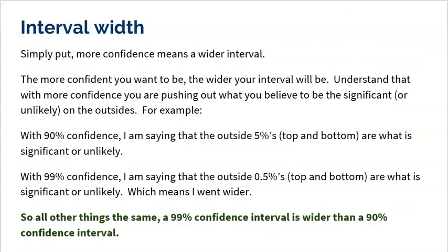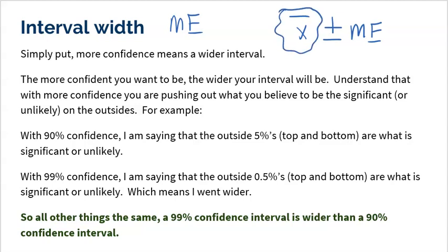All right, next up, we're going to talk about the interval width. Please make sure you understand that the width of an interval is basically the margin of error, because you always start off with your mean and you go up and you go down by your margin of error. A sample mean is a point estimate. It's just one value. So the width of your interval is how much you plan on going up and down. So it's actually two margins of error, one up, one down. So the margin of error is basically controlling the width. And simply put, more confidence means a wider interval. The more confident you are, the wider your interval will be.